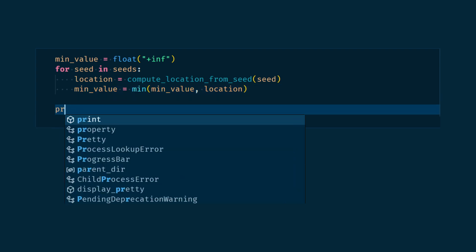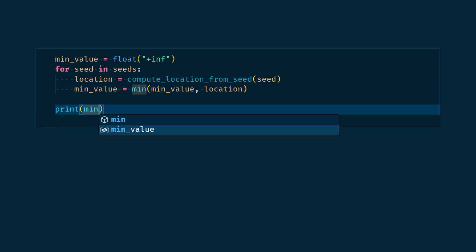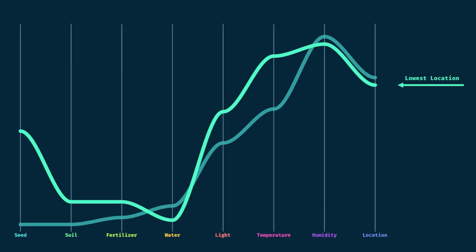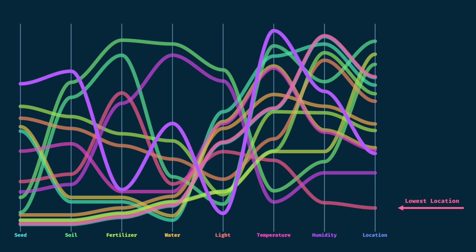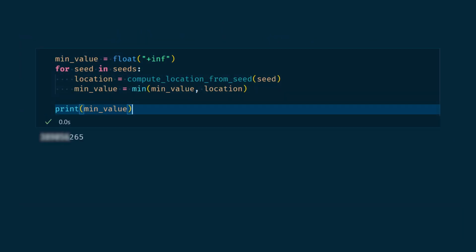And voila! When we run the code for the sample input, we get 35, which is the answer we expected. Let's now do the same for the real input. Yes, that's the right answer. Congrats everyone, let's now do part 2.